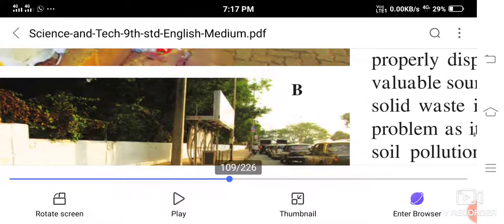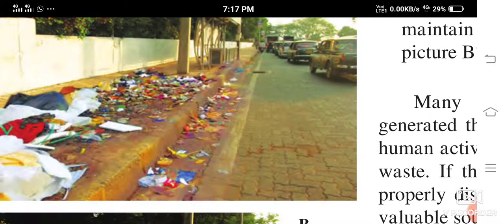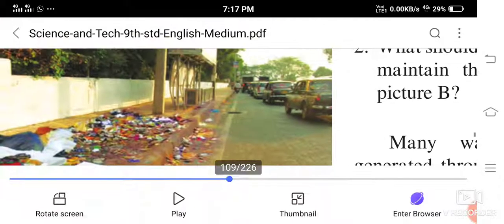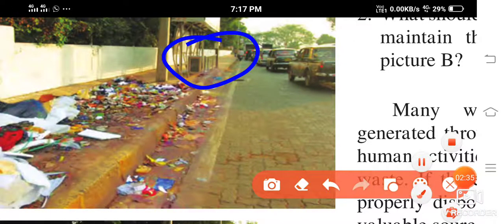So it's very hygienic also. But you can see over here how all types of wet, dry, plastic, glass, paper, everything is thrown near the bus stand, and people will stand over here, right? Yes, people are going to stand over here, and you can imagine how unhygienic it is.